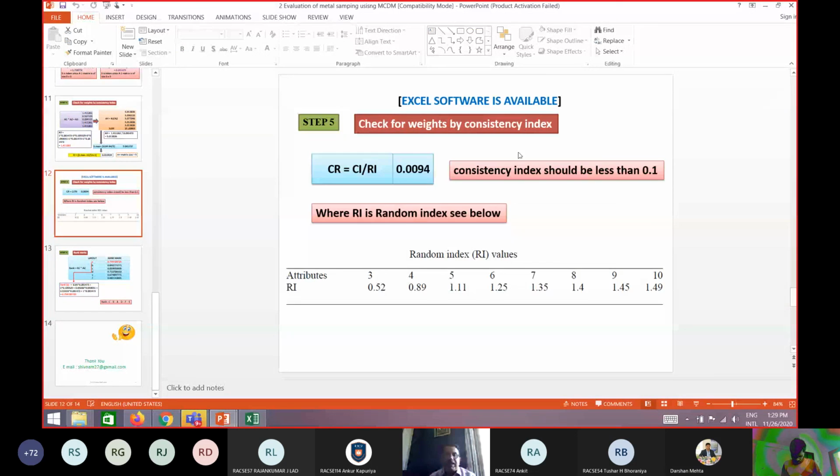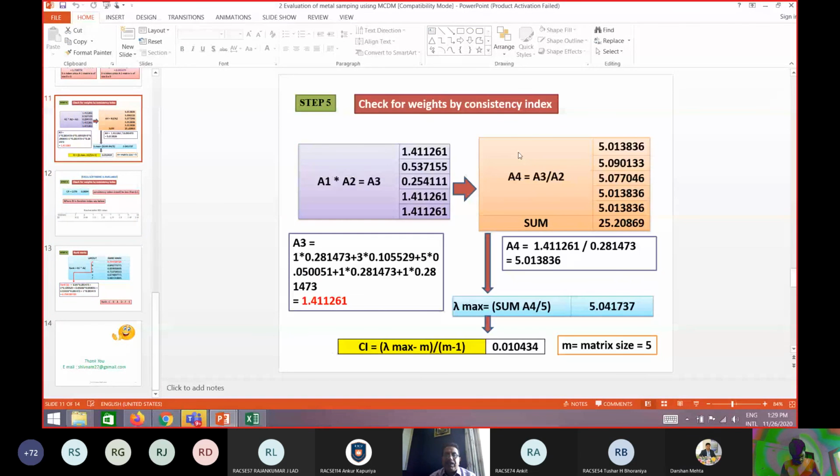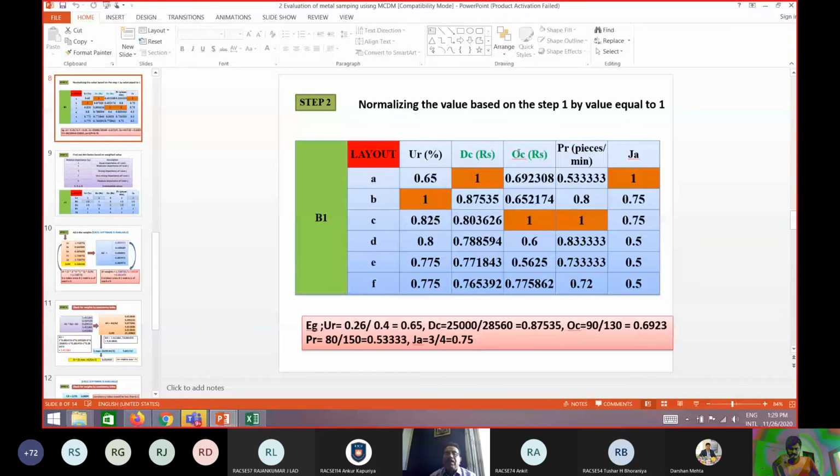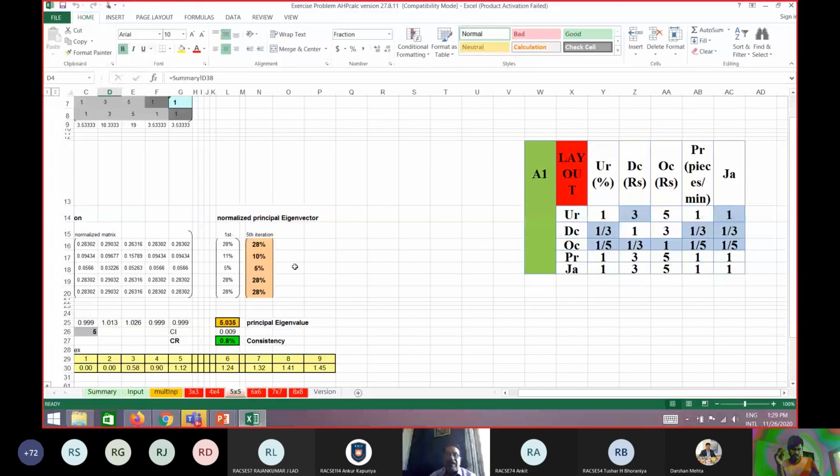This particular slide, this particular slide, this particular slide is the comparison matrix which you have computed, and this particular slide you are not required to compute. All this you will get directly from the AHP software. This is 28, and you can check your weights.